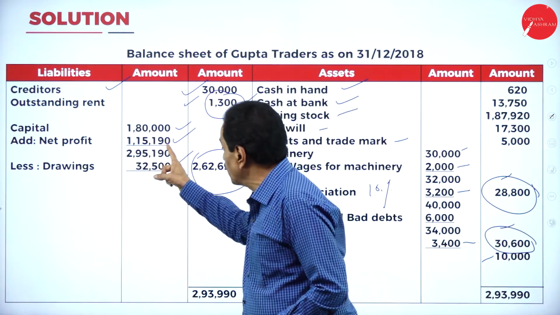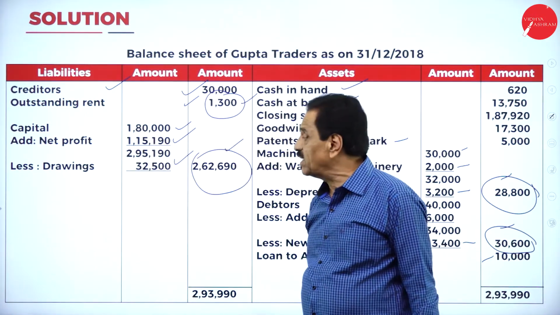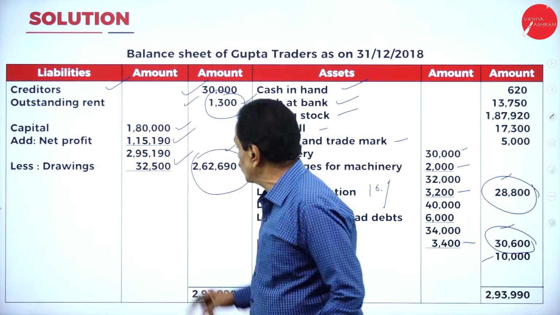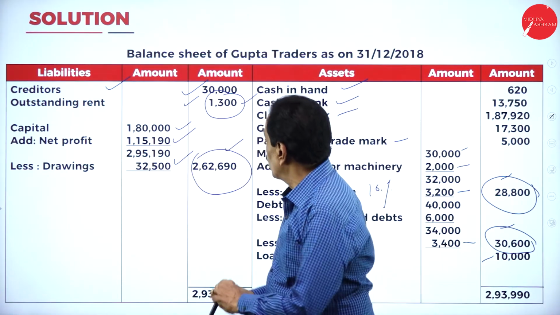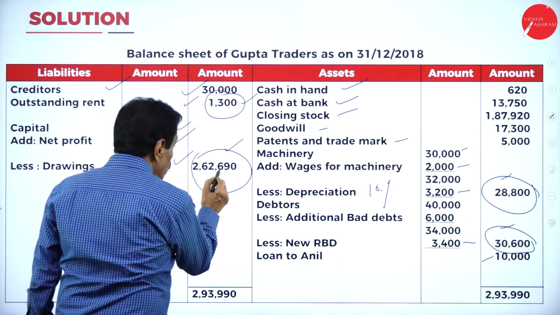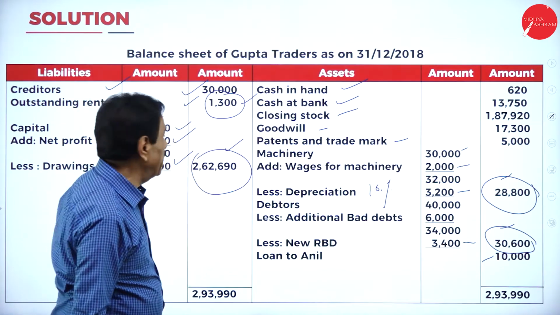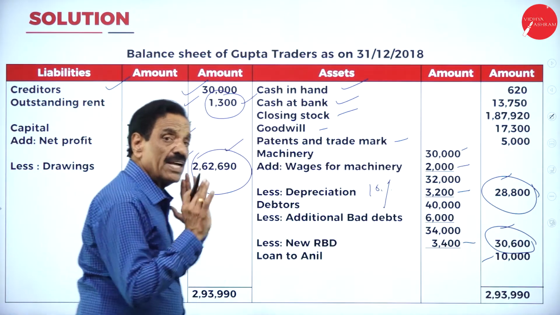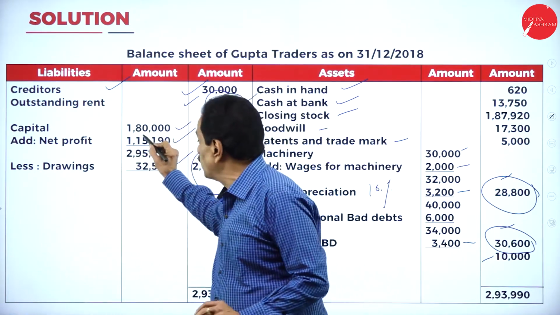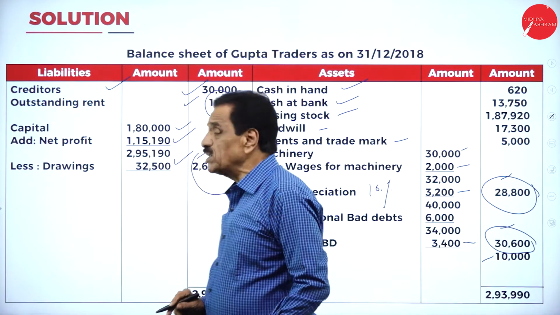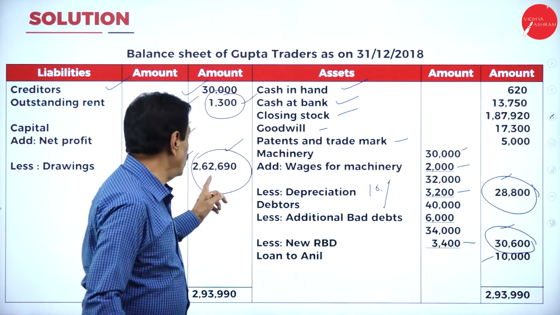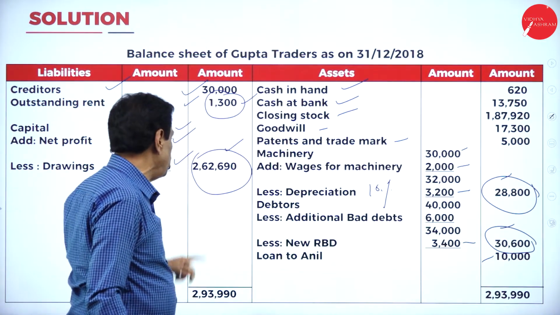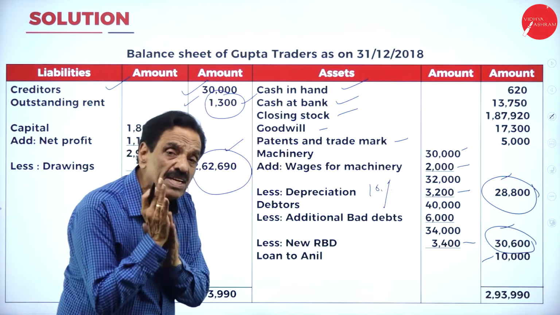This year we earned a profit of 1,15,190. How much money drawn? 32,000. What's the end figure now? 1,80,000 becomes 2,62,990. So that means here 82,690 has been increased. If you see your capital, how much is there? 1,80,000. Here, how much is there? 2,62,690. That means 82,690 has been earned.